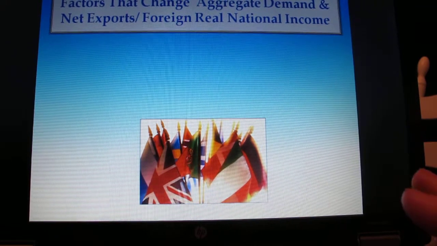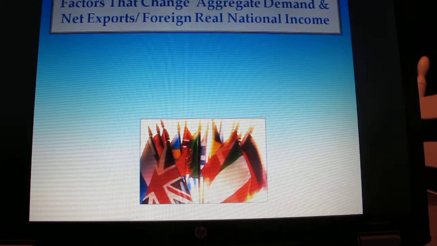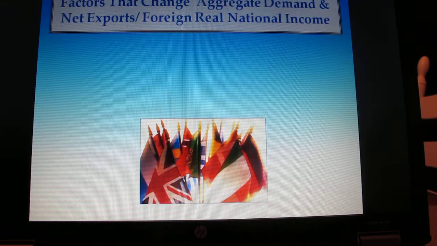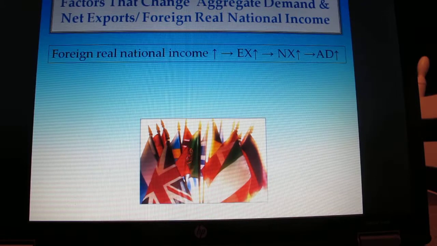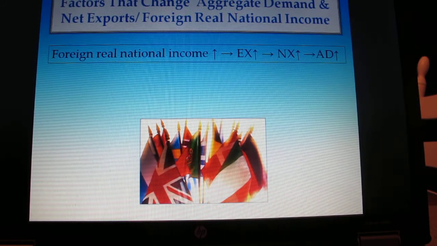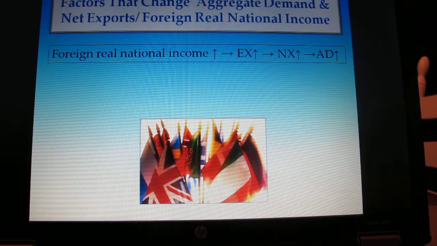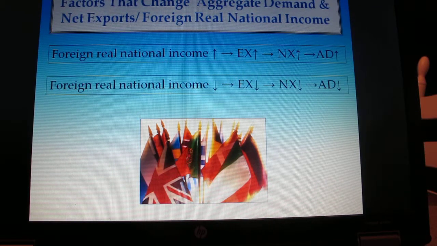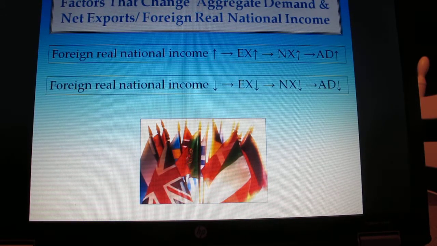Then they skip the government part here. C plus I is what we talked about so far. They don't really talk about G because we're going to talk about that extensively in chapters 9 and 10. So they go right into trade. So let's go into that. If foreign real national income increases, most likely that means exports would increase, which would lead to more net exports, and therefore aggregate demand would increase. If foreign real national income decreases, exports would most likely decrease, and therefore net exports would decrease, and therefore aggregate demand would decrease.